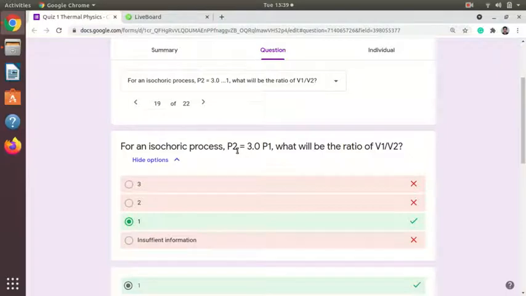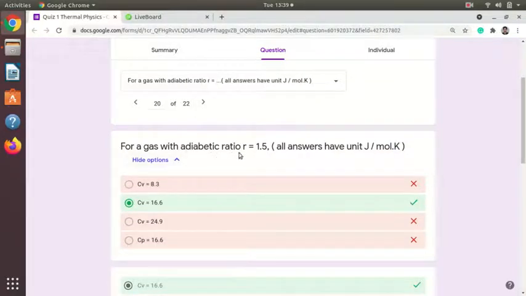Some of you might have thought that in an isochoric process T is not constant, so we should have some ratio of T, but in this case the process itself is isochoric, that means volume is not changing, and that's why the ratio will be equal to 1, because initial volume and final volume are the same. That's why answer 1 is correct, that is option 3.